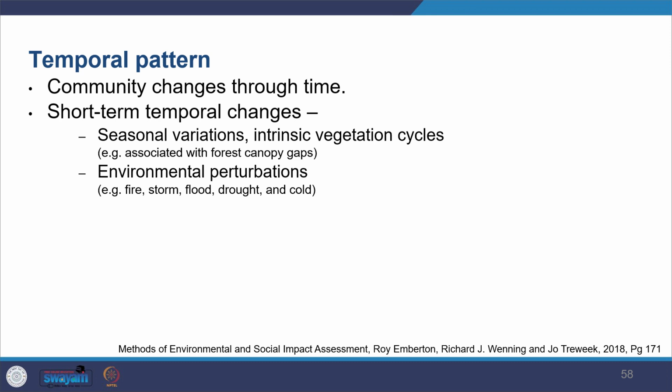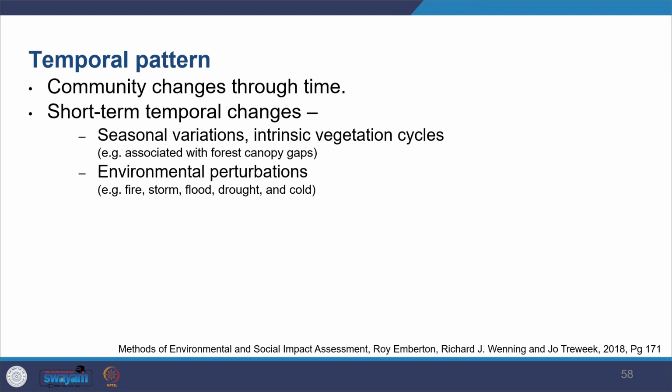So you see community changes through time. These plants, animals and microbes would change with time. Some changes are short-term changes, which include seasonal variation, and they change with the vegetation cycle, like the canopy, then springtime, then fall, and so the vegetation type and coverage would also change. These are easily identifiable.